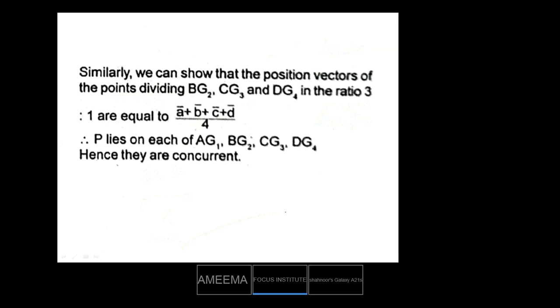Similarly, we can show that the position vectors of the points dividing BG2, CG3, DG4 in the ratio of 3 is to 1 are equal to (a bar plus b bar plus c bar plus d bar) whole divided by 4. Therefore P lies on each of AG1, BG2, CG3, DG4, hence they are concurrent. Understood?